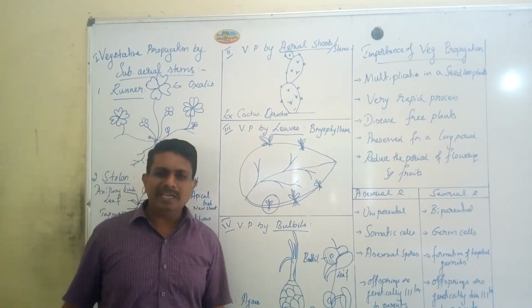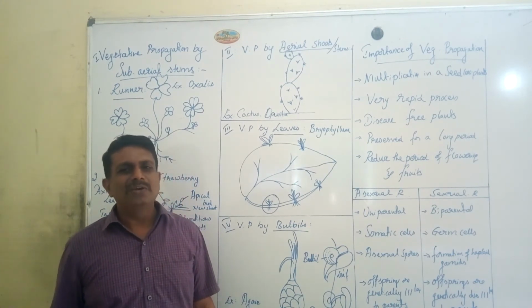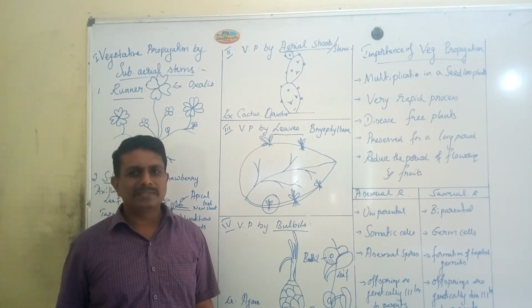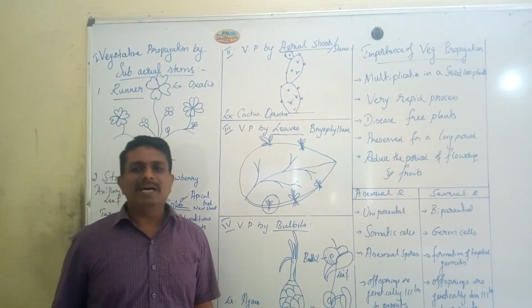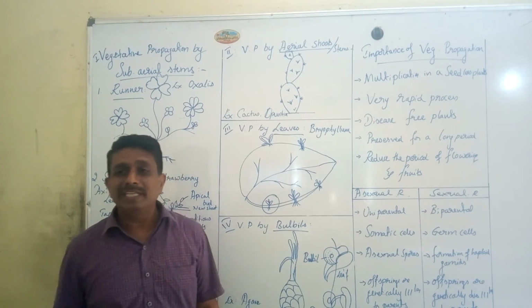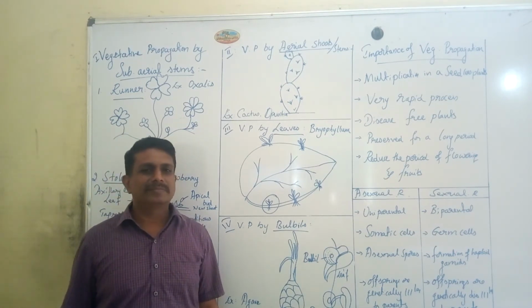The first one is the juvenile or vegetative phase. It is a pre-reproductive period in the life cycle of an individual organism.